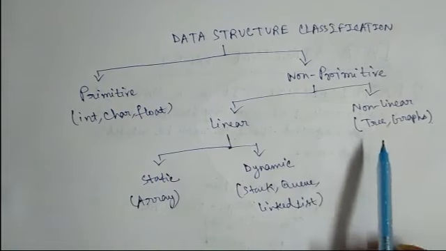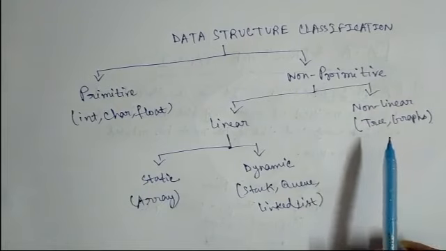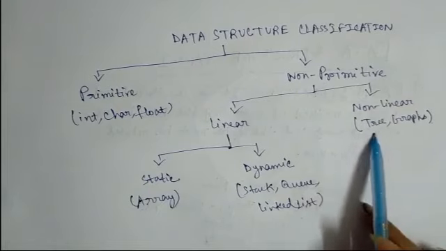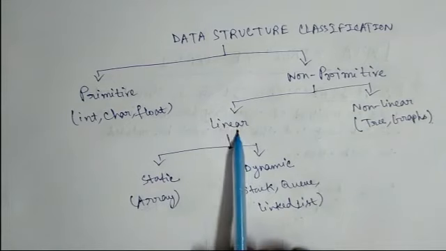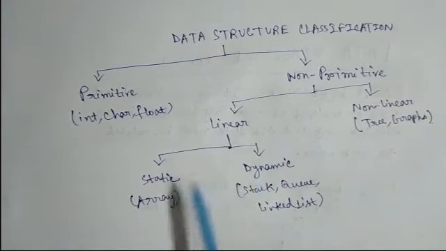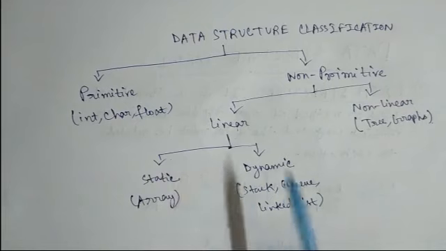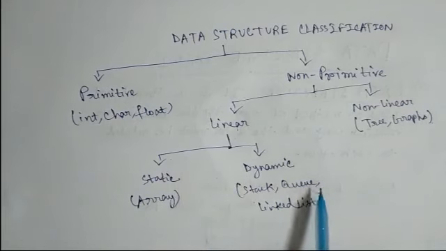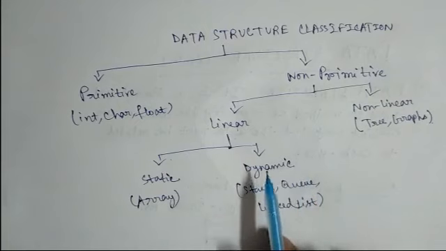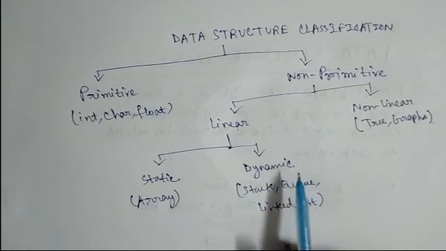Okay, like tree, graphs, here data is not stored sequentially, right? Now linear data structure is again divided into static and dynamic. In the static part, array is an example of static data structure, and stack, queue, linked list are the examples of dynamic data structures.